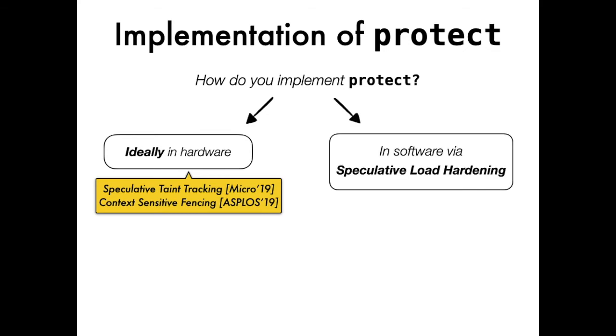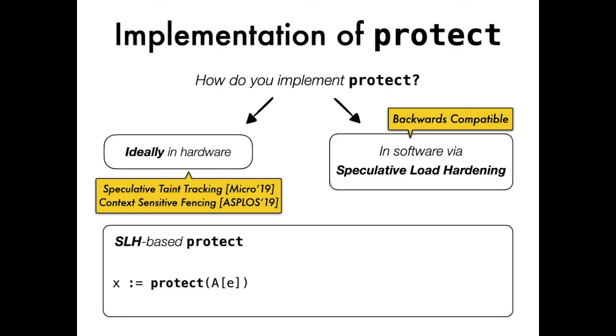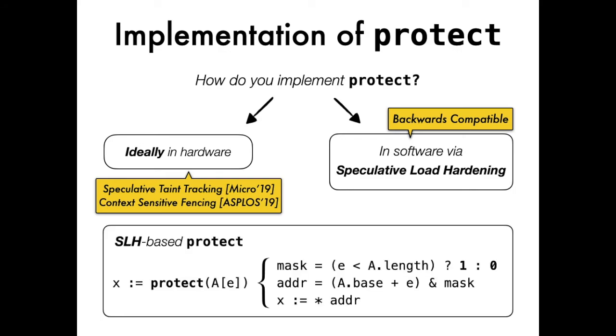Though we encourage hardware vendors to implement Protect in future processors, for backwards compatibility, we implement Protect in software via speculative load hardening. The software implementation of Protect applies speculative load hardening to array reads. Intuitively, we rewrite array reads by injecting artificial data dependencies between bounds check condition and the loaded address, thus transforming control flow dependencies into data flow dependencies.